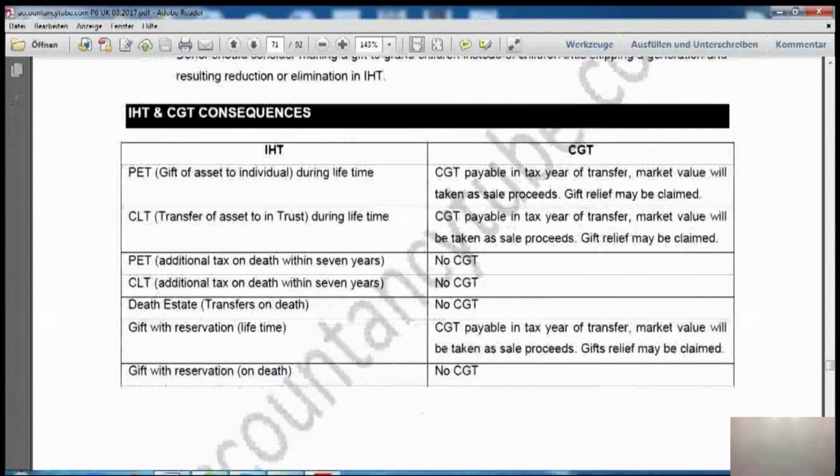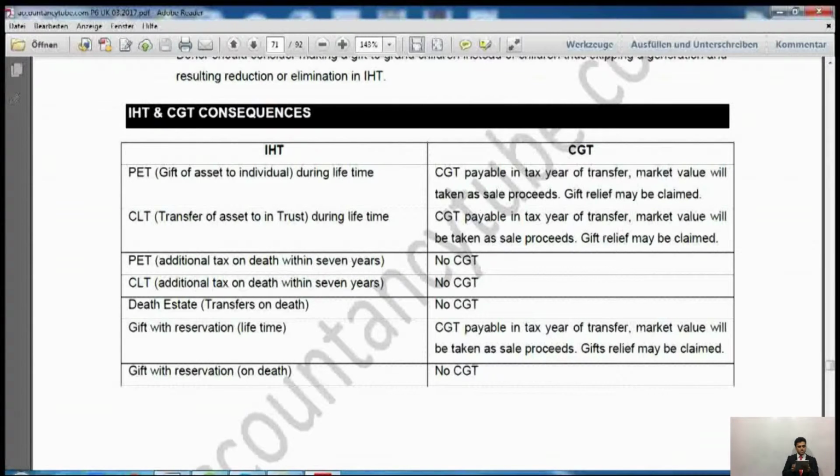After that, it gives you a table here. It is a comparison of inheritance tax and capital gains tax. As I told you, inheritance tax and capital gains tax go hand in hand. So the same transaction will be affecting capital gains tax and inheritance tax at the same time. So you will have to look at the transaction and think from both perspectives: what would be the impact of this transaction on inheritance tax and what would be the impact on capital gains tax.